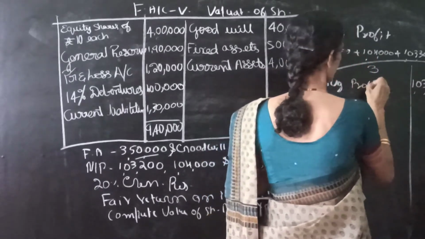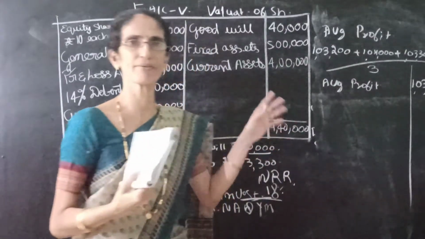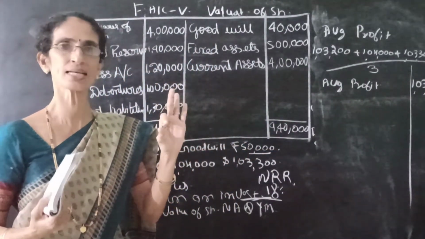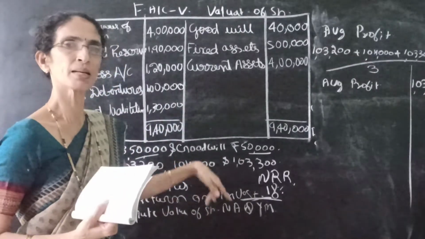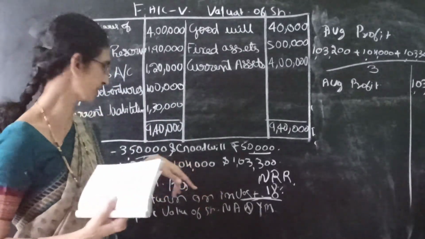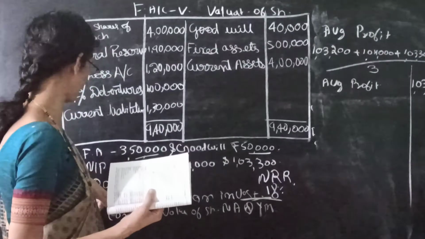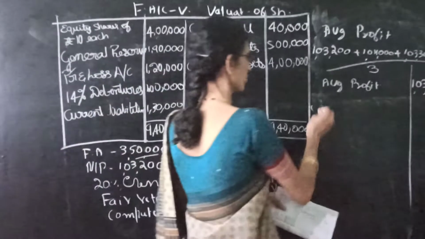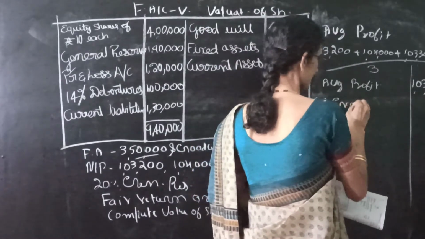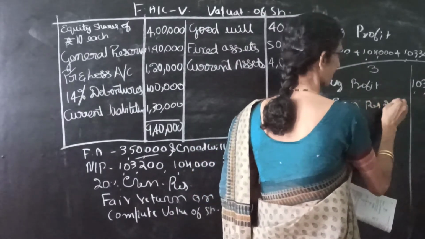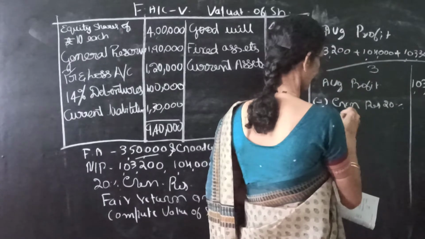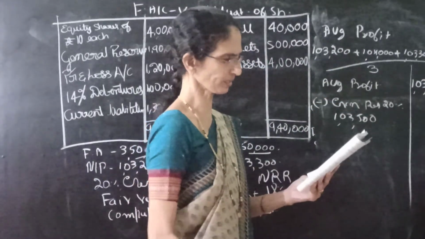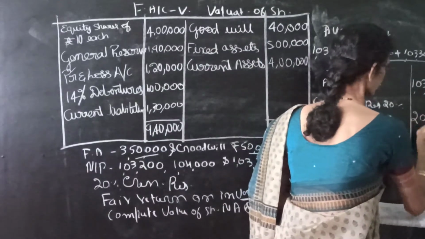Once again, the format is, from this average profit we have to deduct first tax and second one is reserve. In this problem tax is not given, so we have to deduct only the reserve. It is given transfer 20% to general reserve. So deduct general reserve 20% on 1,03,500. That is 20,700.